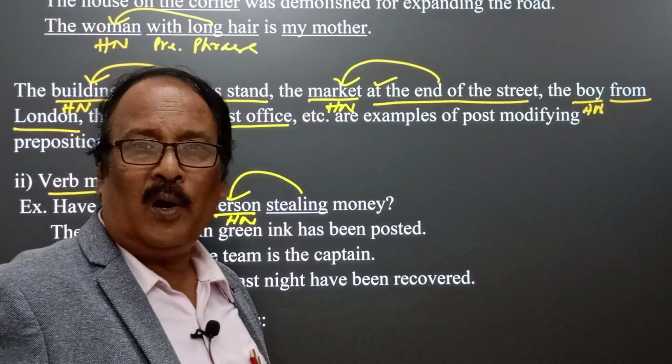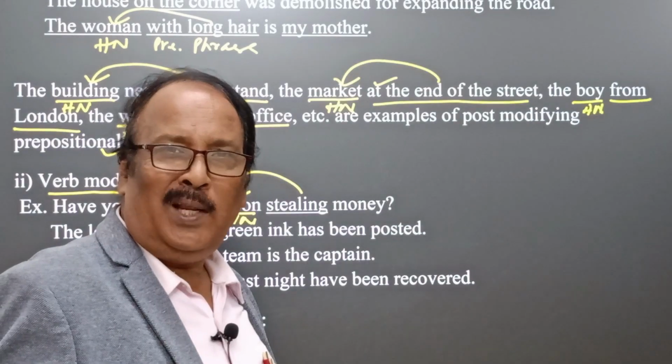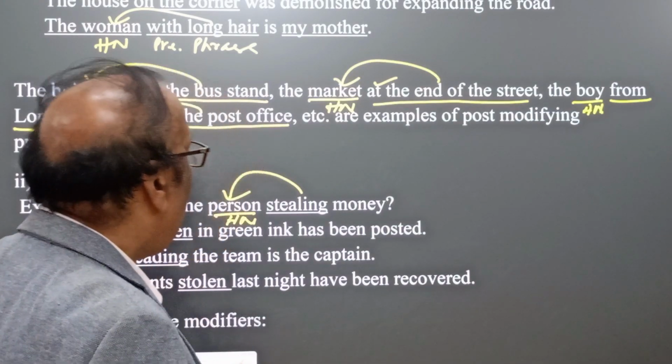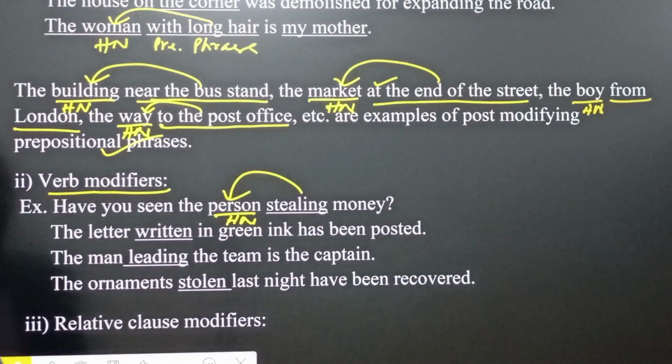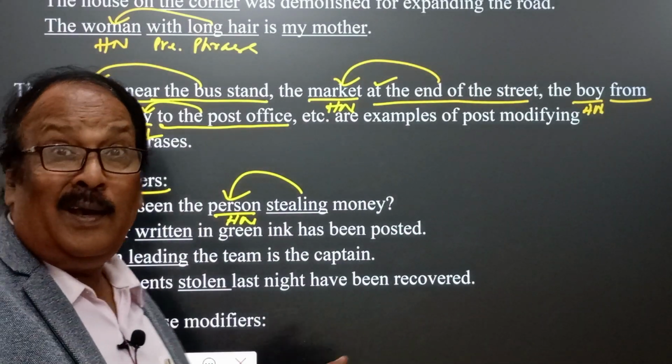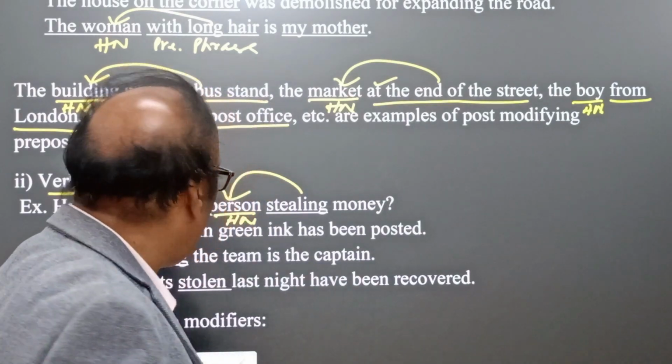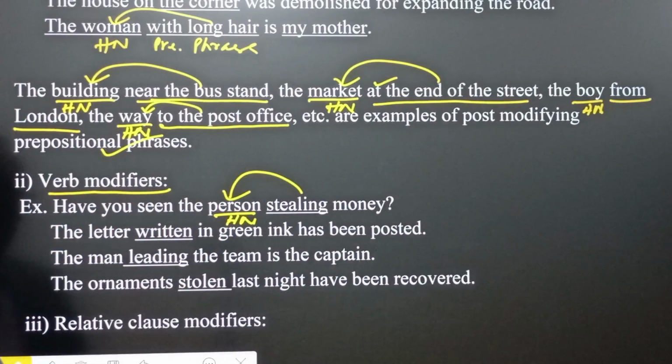Stealing, steal, stole, stolen. Stealing is the present participle form, and therefore stealing money. So have you seen? It means red-handed. That is what we call catching or finding. Have you seen the person stealing money?